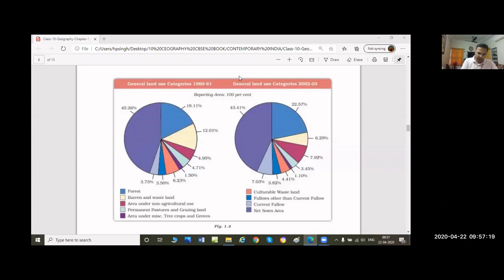Okay, so we have done number one, net sown area. Number two, forest. Number three, barren land and uncultivated wasteland.